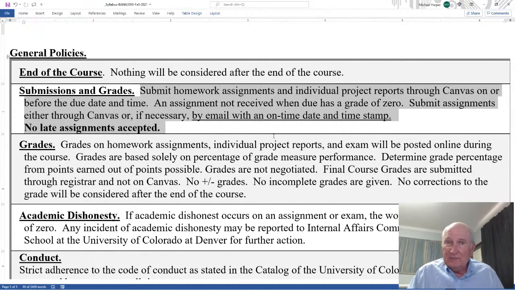And sometimes it goes through the university. The university's CU Online sometimes has trouble. So if you can email me, and it's on time, it's on time, date and stamp. It's stamped, and it's on time. Then I'll accept it. If it's after, I won't accept it. So if you have trouble, make sure you get it to me one way or the other. Okay, but it has to be on time, because no late assignments are accepted.